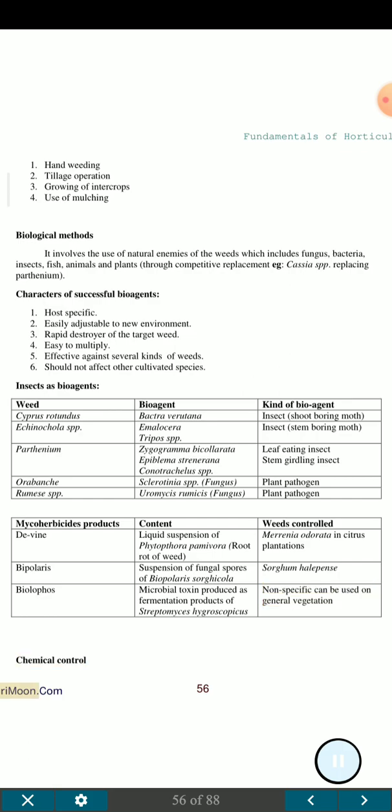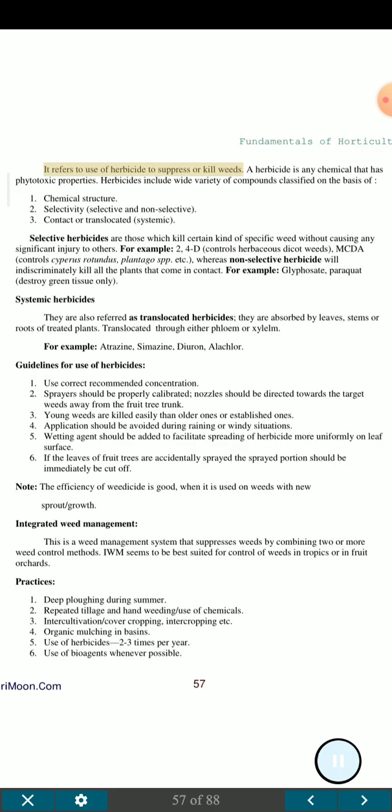Chemical control. It refers to use of herbicide to suppress or kill weeds. A herbicide is any chemical that has phytotoxic properties. Herbicides include a wide variety of compounds classified on the basis of: 1. Chemical structure, 2. Selectivity, selective and non-selective, 3. Contact or translocated, systemic.